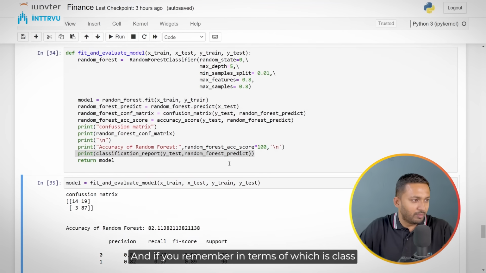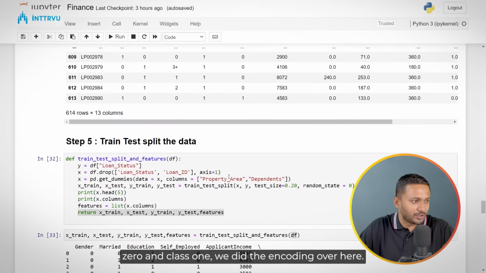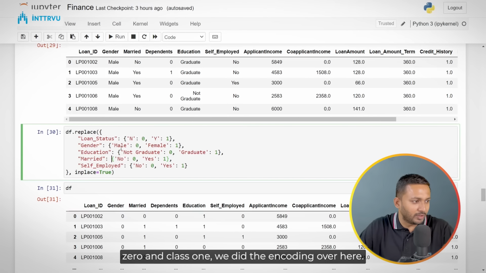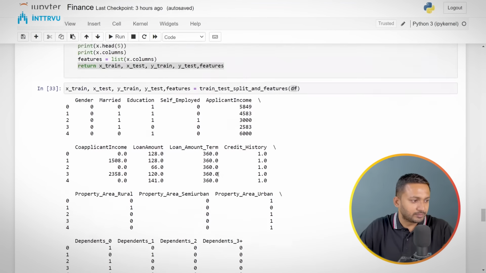And if you remember, in terms of which is class 0 and class 1, we did the encoding over here. So loan status yes is our class 1, and loan status no, that is n, is our class 0. So wherever the loan is approved, the class is 1, and wherever the loan is not approved, the class is 0.